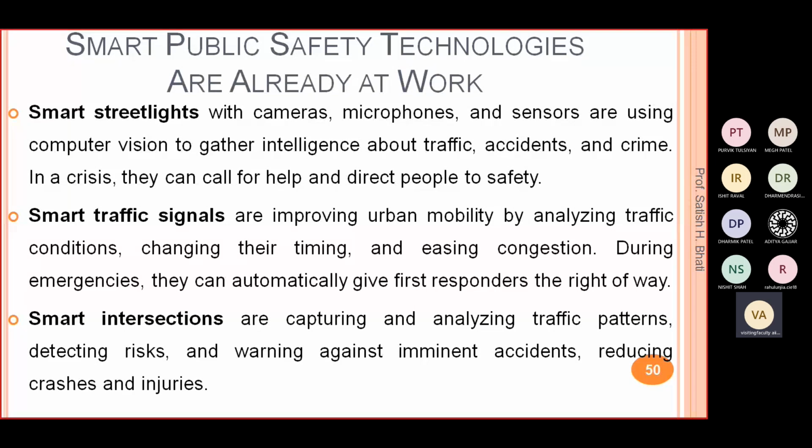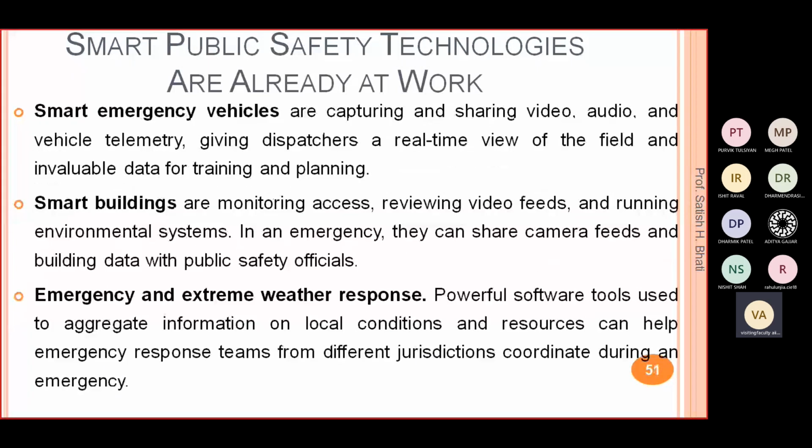Some other systems are smart emergency vehicles, which capture and share video, audio, and vehicle telemetry, giving dispatchers a real-time view of the field and invaluable data for training and planning.